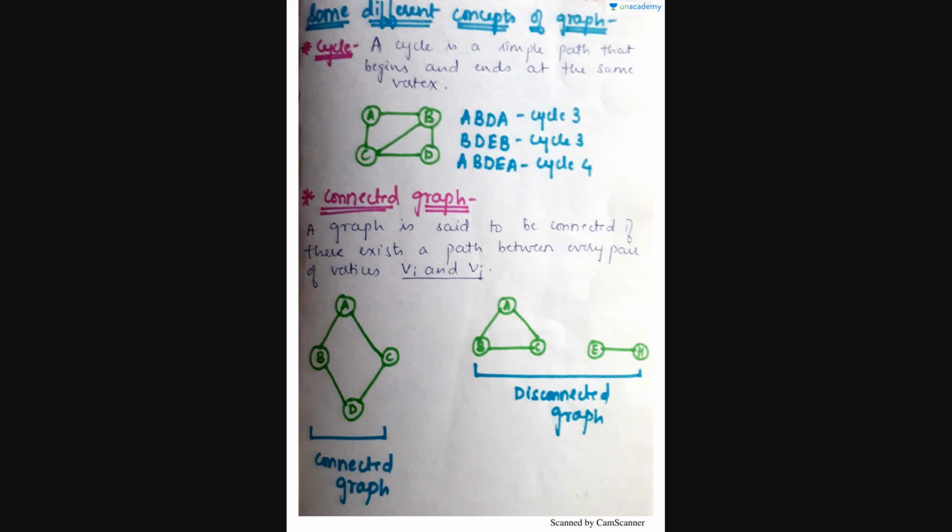There are some graphs like the connected graph. A graph is said to be connected if there exists a path between every pair of vertices. Now suppose here A, B, C and D. It's a graph where all the points are connected. So this is nothing but a connected graph. Now here A, B, C, E, H. There is no connection between C and E. So this is nothing but a disconnected graph. So a connected graph is the graph which is connected with all the nodes.